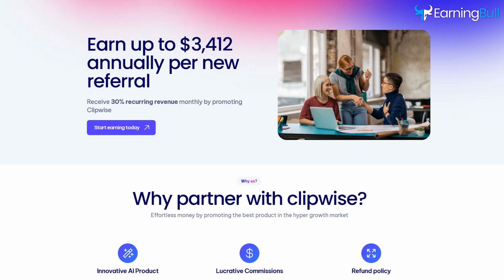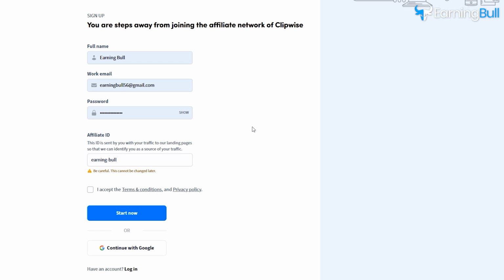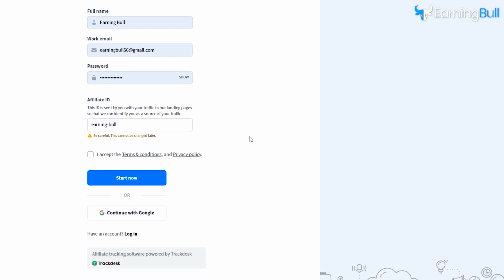Step 2. Click the Start Earning Today button on the page. This will take you to the registration form. You can sign up with your email address or log in using Google for a faster process. Once you're in, fill out the basic details, like your name. The system will automatically create an affiliate ID for you based on your full name, but you can change it if you want something custom. After that, accept the terms and click Start Now to proceed.